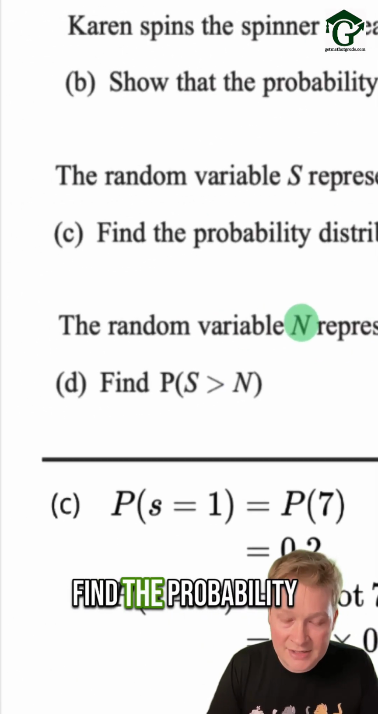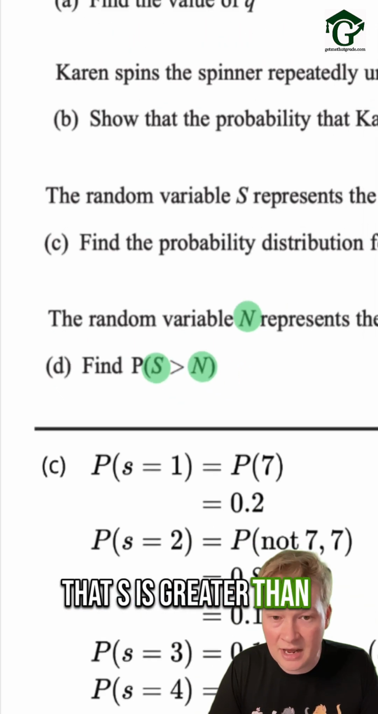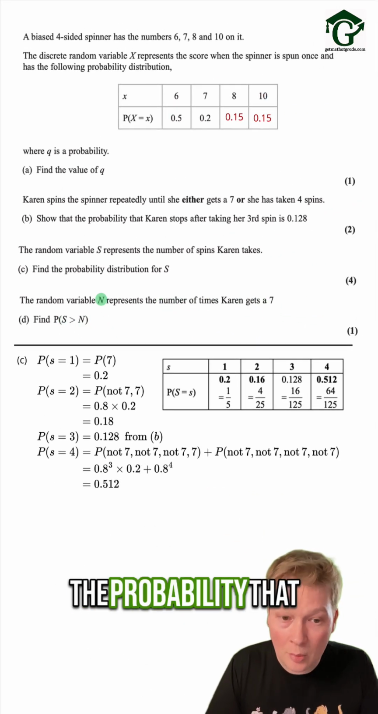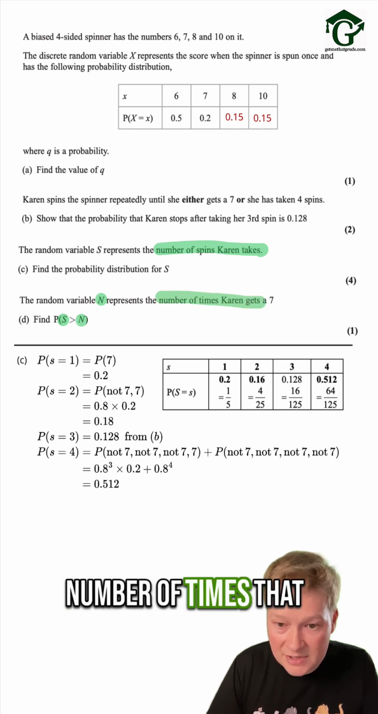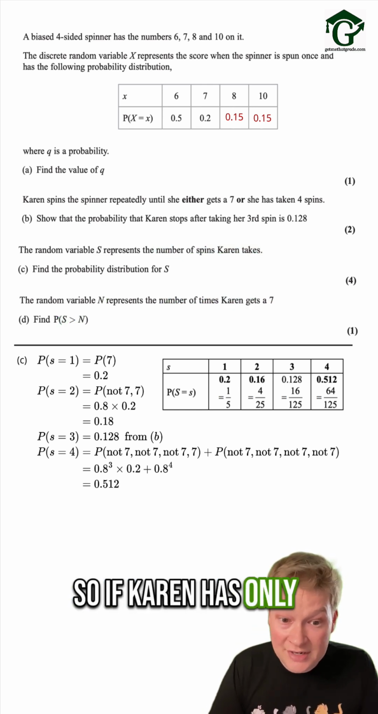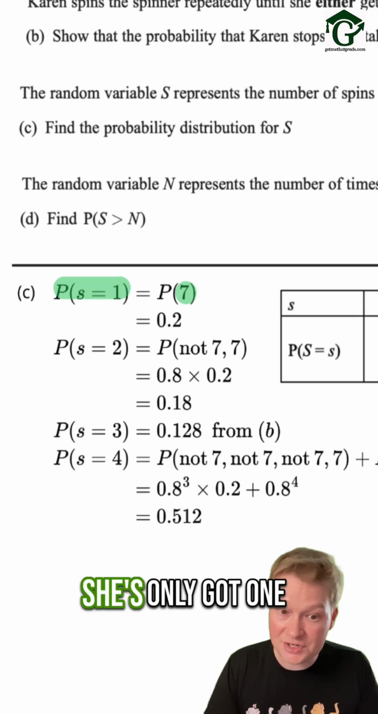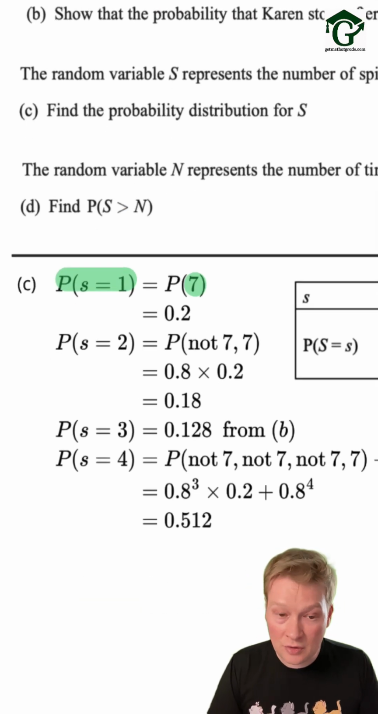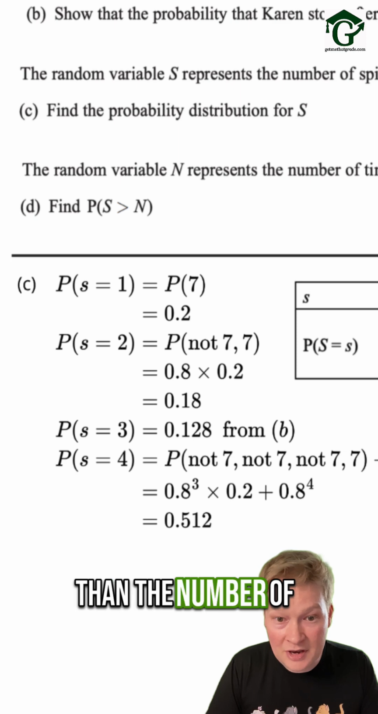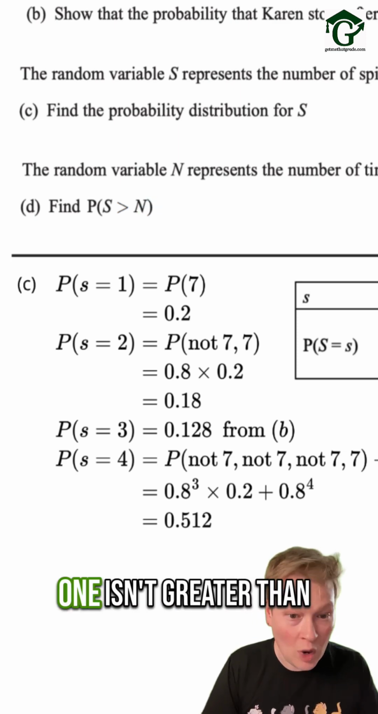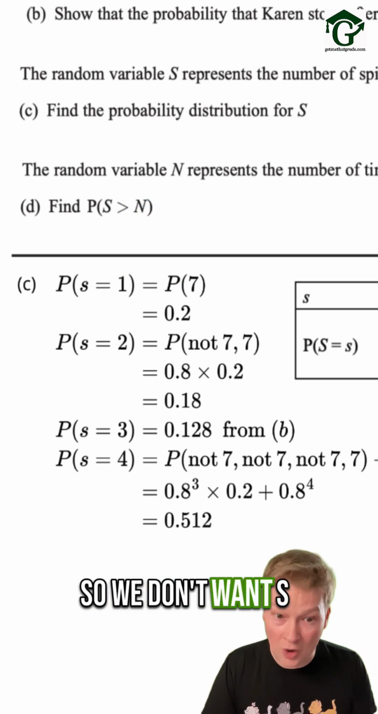Part D says, the random variable n represents the number of times that Karen gets a 7. Find the probability that s is greater than n. In other words, find the probability that the number of spins that Karen takes is greater than the number of times that Karen gets a 7. So if Karen has only taken 1 spin, well, she's only got 1 7. So the number of spins that Karen takes, 1, wouldn't be greater than the number of 7s that she gets. That's also 1. 1 isn't greater than 1. So we don't want s equals 1.